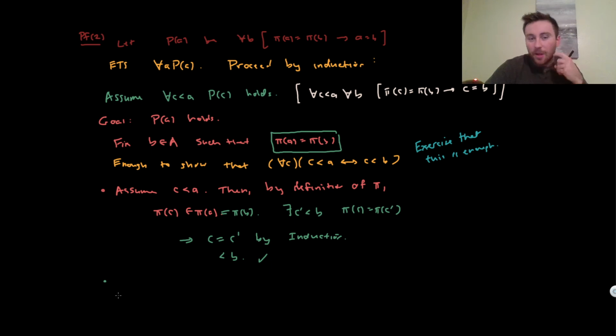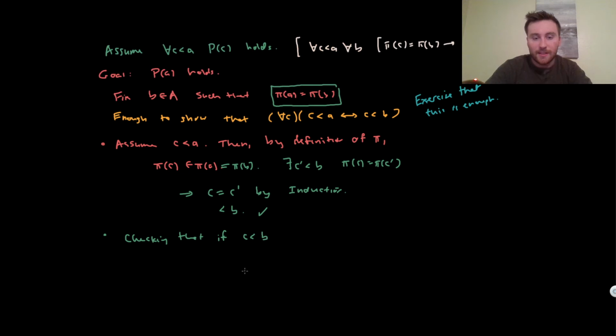I'll also leave it as an exercise, but going backwards is the same type of argument. Actually, maybe we'll just write it out. It's not that much more work. So if C is less than B, we can do the same thing. This implies that pi of C is an element of pi of B by definition of pi of B. And this thing is equal to pi of A. And so that means that there's some C prime, less than A, such that pi of C is equal to pi of C prime.